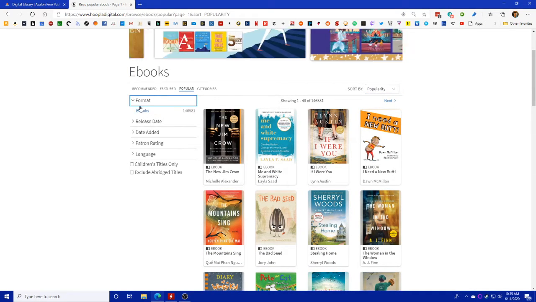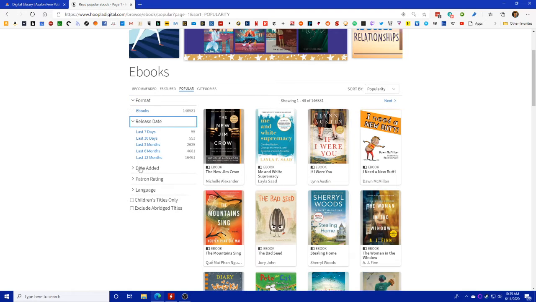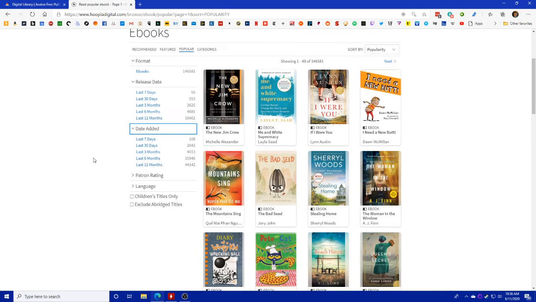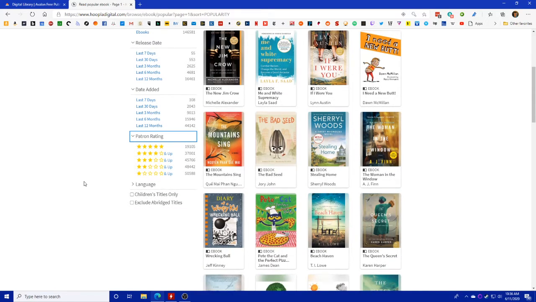You can further filter this down by format, release date, a lot similar to what is over on Overdrive. This also lets you filter by patron rating, so that can help filter out some of the things that are not quite as good on here. And there are multiple languages available over here, so you can filter that way as well. You can also use these things to exclude abridged titles or just show children's books.